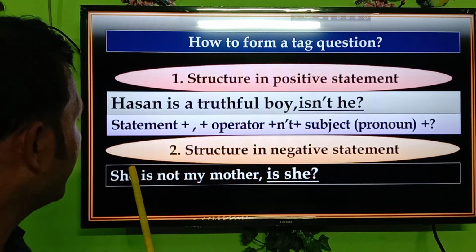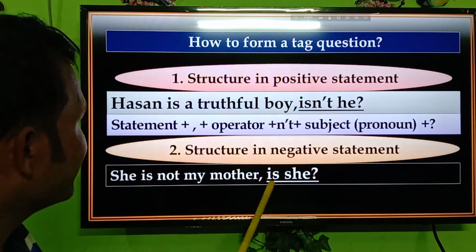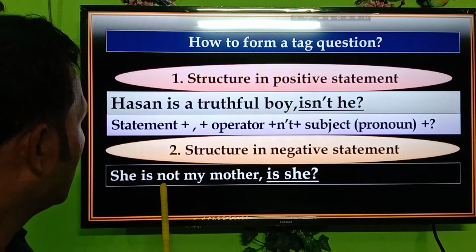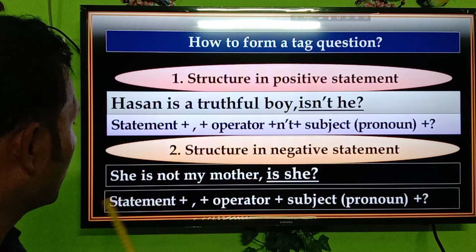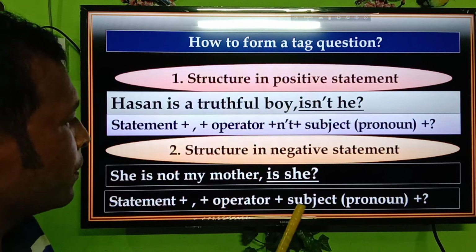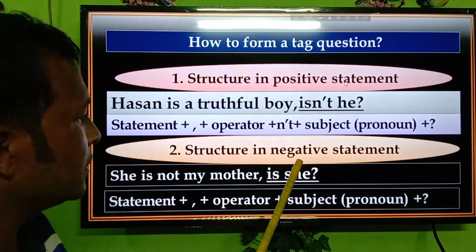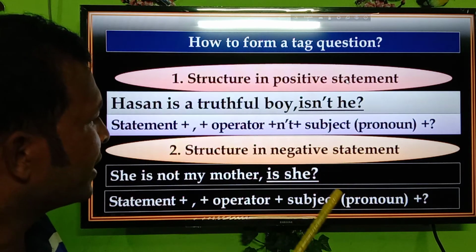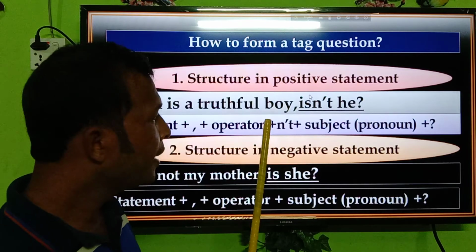So the answer will be the auxiliary verb, that means the operator "is," there will be no "not" here, and then "she," the pronoun. So the structure will be statement plus operator plus pronoun plus question mark. We have to use a question mark after the statement, both positive and negative, for a tag question. Okay. Next.